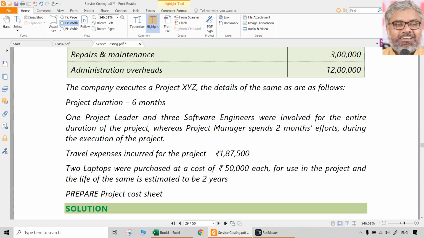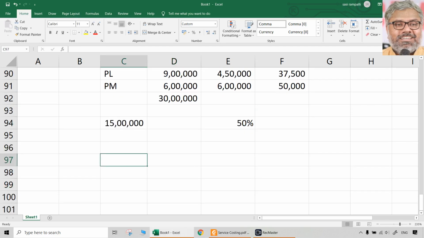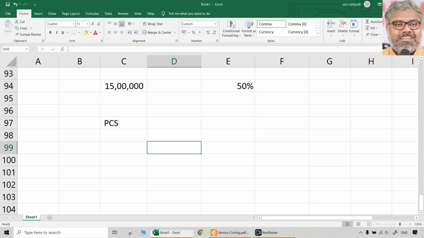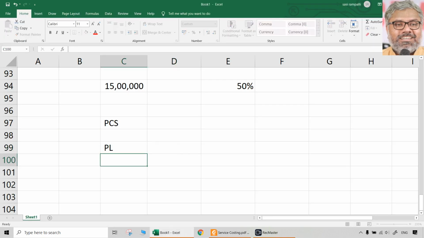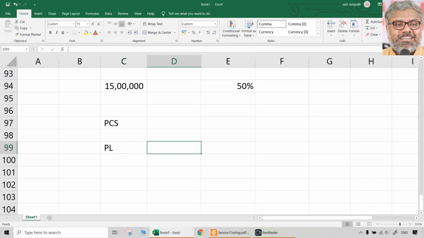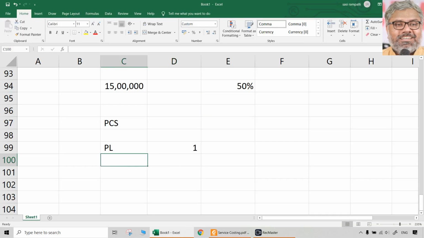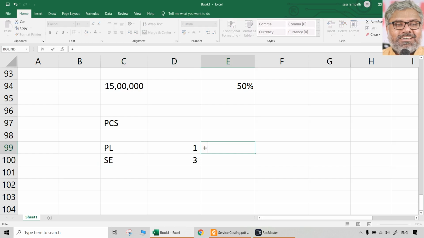Now we have all the data related to the general company data. Let us take the project cost sheet, one by one. What is given here? This is like a job costing. 6 months duration, one project leader and 3 software engineers were involved for the entire duration of the project. One project leader, then software engineers 3. 3 software engineers are involved, right? So what will be their salary?